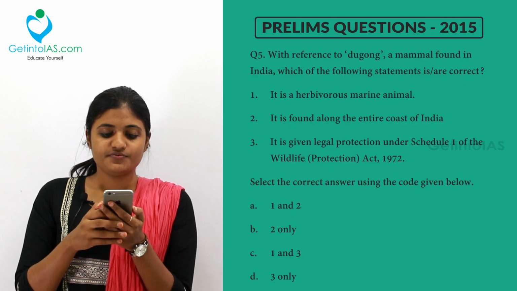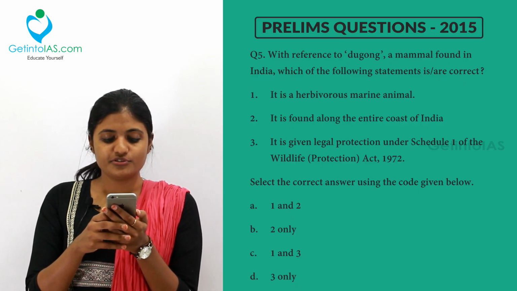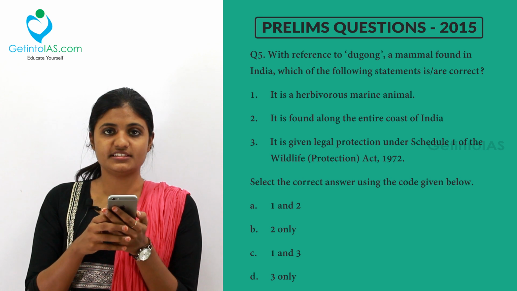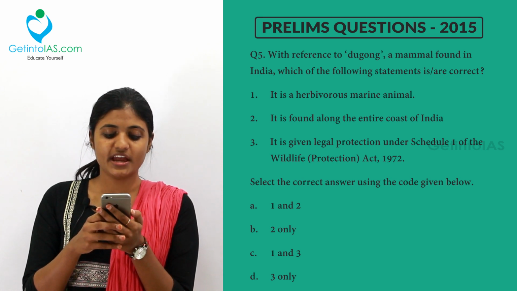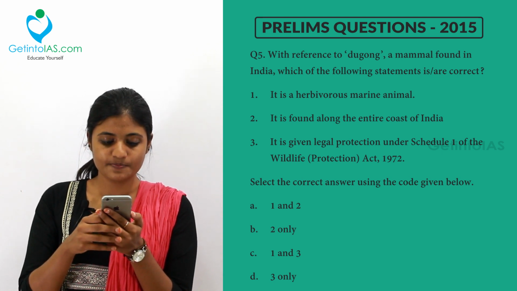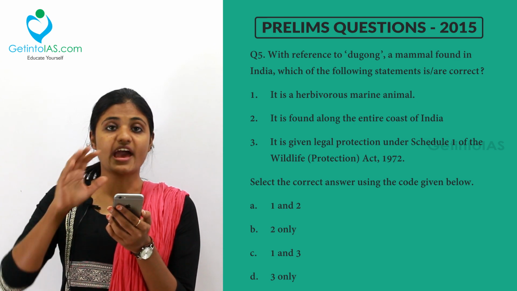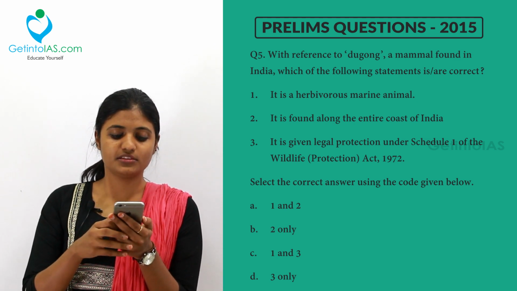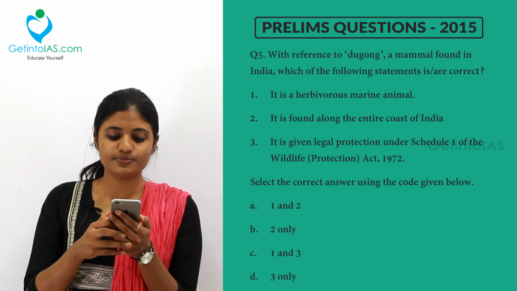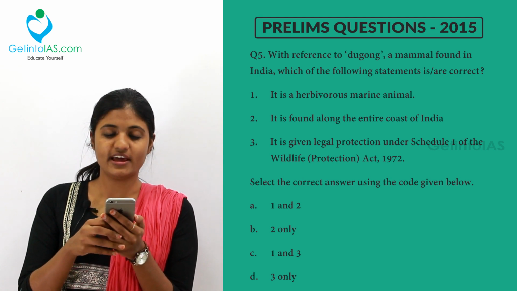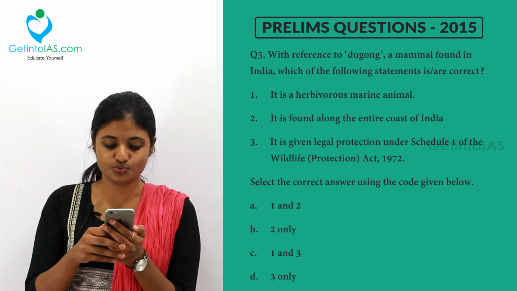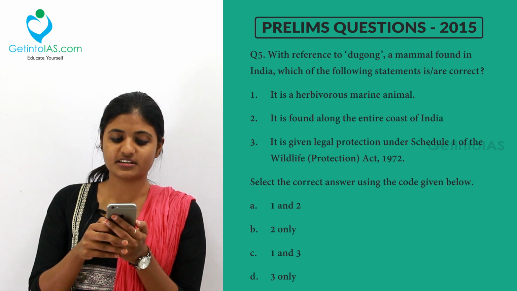Moving to the next question, with reference to dugong, a mammal found in India, which of the following statements are correct? First one, it is a herbivorous marine animal. Second one, it is found along the entire coast of India. Third one, it is given legal protection under Schedule 1 of the Wildlife Protection Act of 1972. So which of the following options is correct?